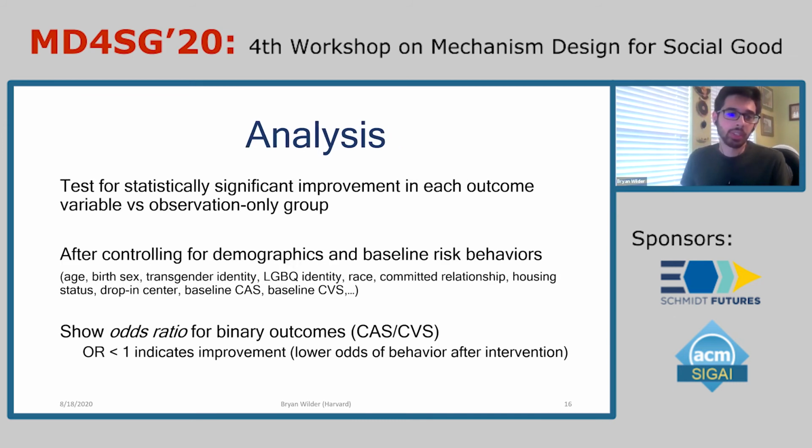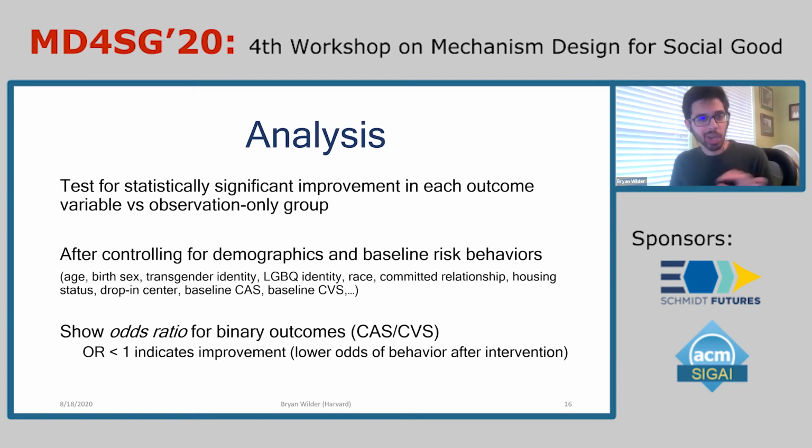So in our analysis of this data, we want to test whether there's a statistically significant improvement in each outcome variable in an intervention group compared to the observation-only control group. So was there a benefit as a result of the intervention? And we do this after controlling for a range of demographics, as well as the baseline rate of each risk behavior in a given population. So this is to even out and control for differences in the set of youth who just happen to be enrolled in each arm of the study.